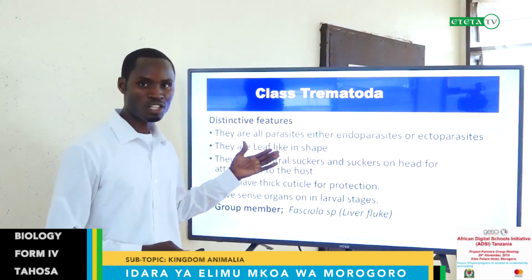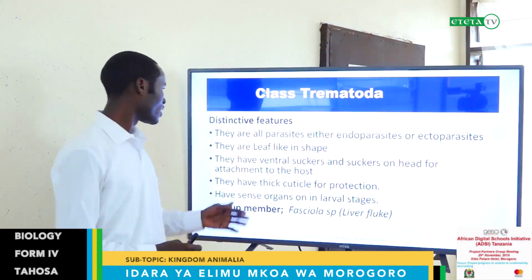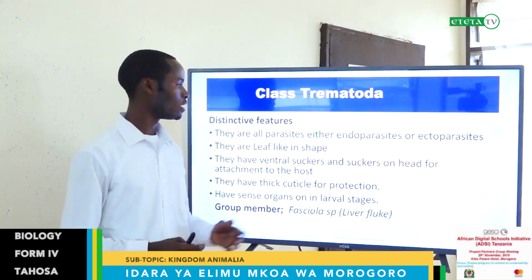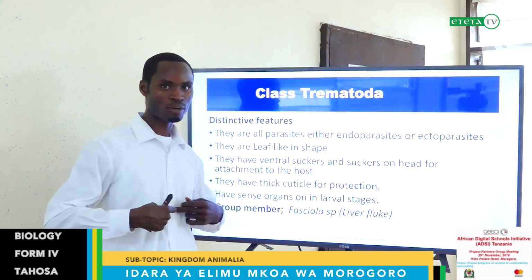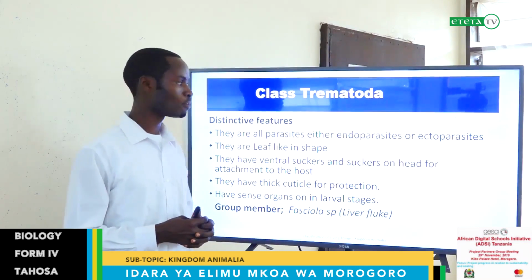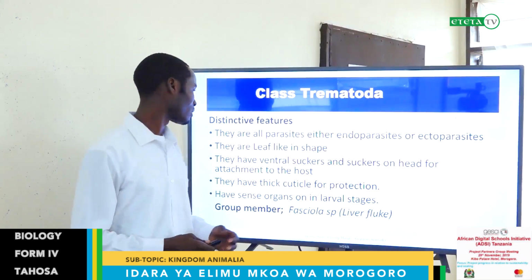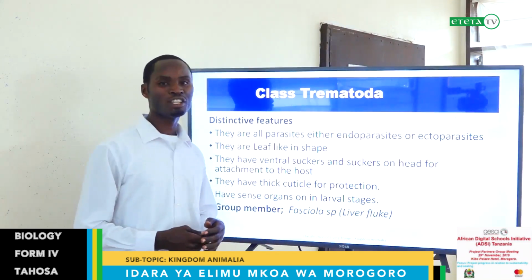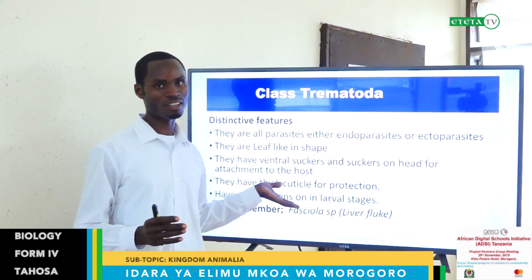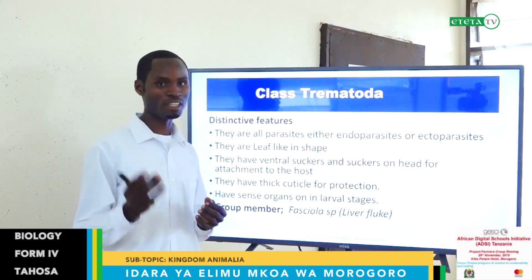Another class is Trematoda. Trematoda have the following features. They are all parasites, either endoparasites or ectoparasites. Endoparasite means living inside the body of another organism, and the ectoparasite lives on the body of a living organism. So they can be endoparasites or ectoparasites. They are leaf-like in shape. Their shape looks like a leaf, and you will see the picture after this slide. You can confuse this structure with a leaf.